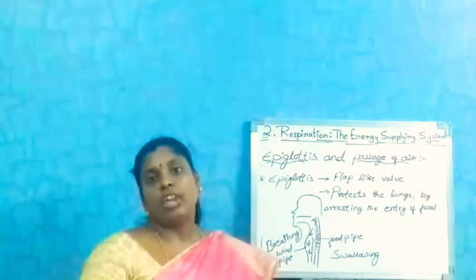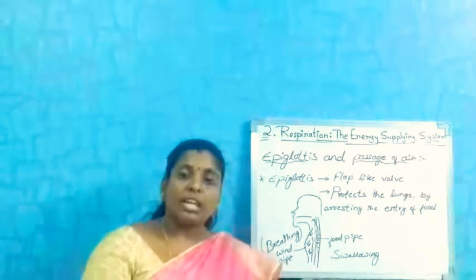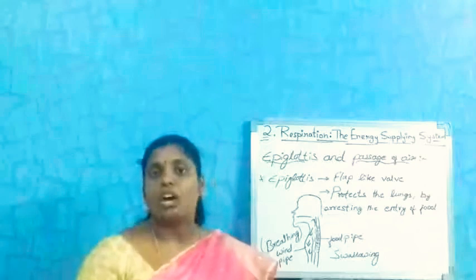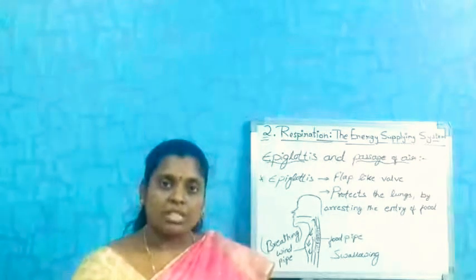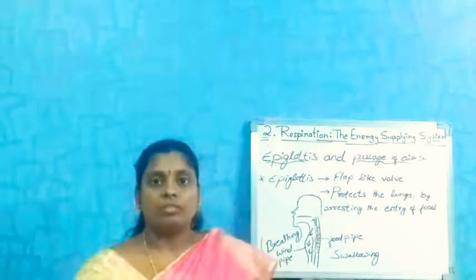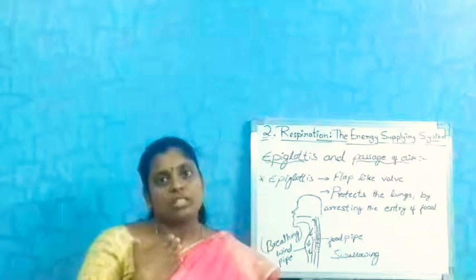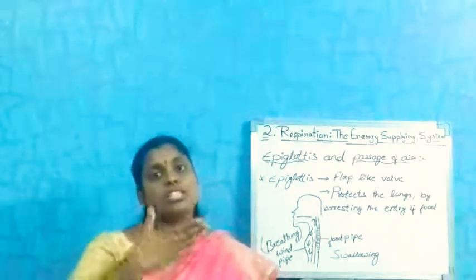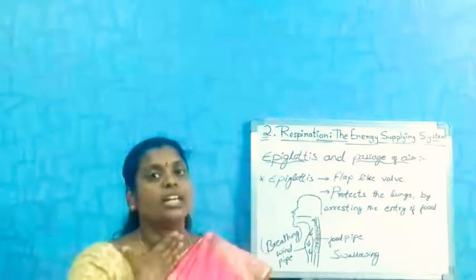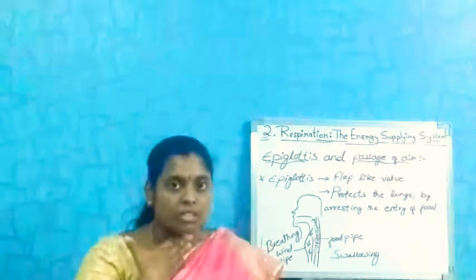For this, we are going to perform an activity. Take any food: bread, fruit or biscuits, anything. Just chew it properly in the mouth. Keep your hand near your throat, and swallow the food.